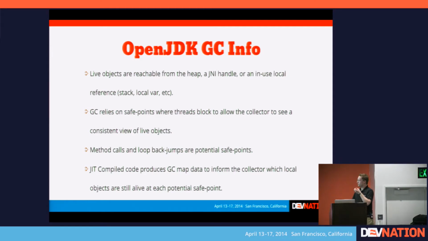So in order to resolve the conflict between native code generation and the garbage collector, what the JIT does is it actually stores this thing called a GC map, which records at this point in time in the code, this is the actual set of objects that are still alive that I'm still using. And then from that, the garbage collector then knows what to do and which things can be cleared or not cleared.